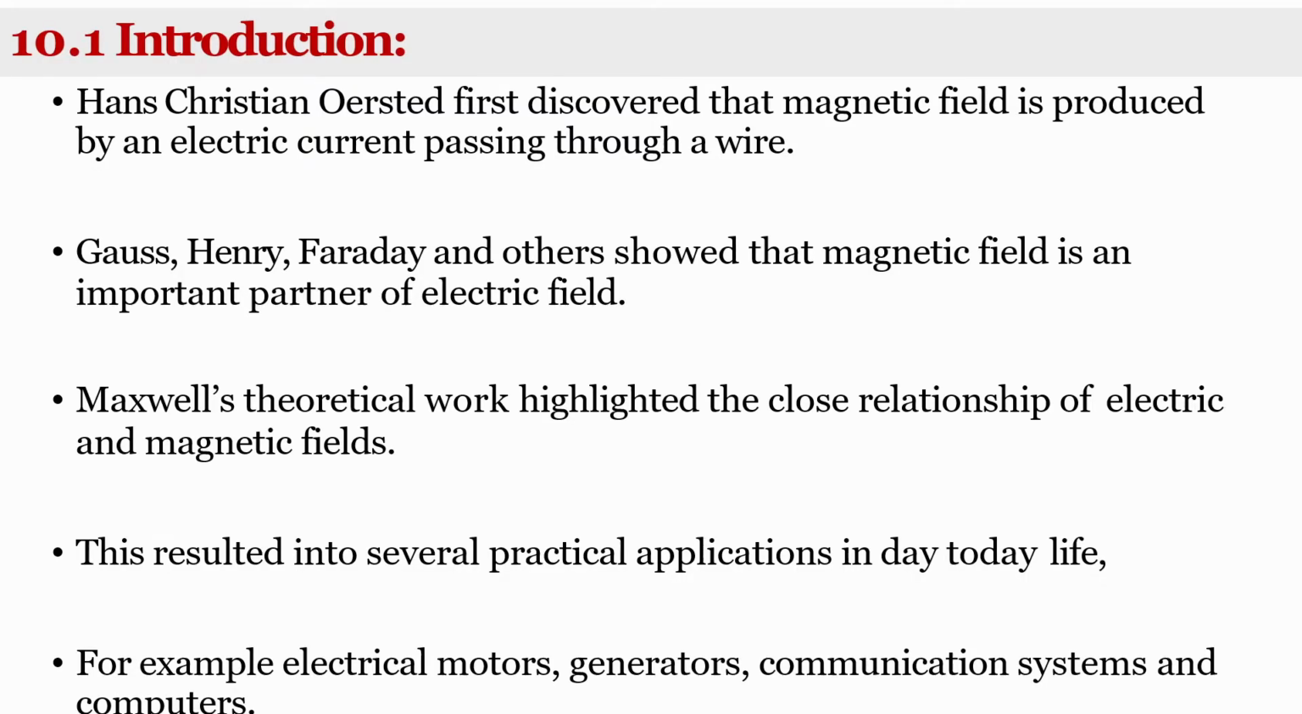In this session, at first we will see the "Can you recall" section. Do you know that a magnetic field is produced around a current carrying wire? We know that Christian Oersted in 1820 first discovered that a magnetic field is produced by an electric current passing through a wire.